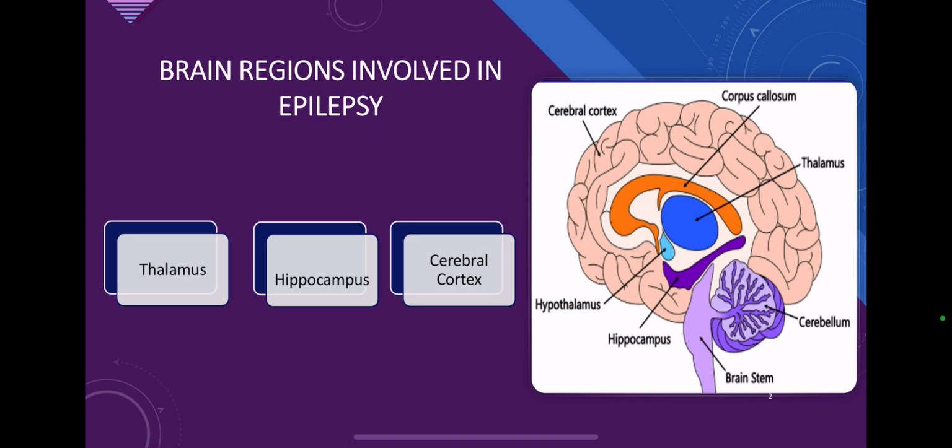Epilepsy often affects key regions like the thalamus, hippocampus, and cerebral cortex. The thalamus acts as the brain's relay center, transmitting signals between different brain regions. The hippocampus is critical for memory formation and spatial navigation, while the cerebral cortex is involved in higher functions like decision-making, sensory processing, and motor control. These regions are key hubs for electrical signaling, and when that signaling becomes unbalanced, seizures form. And that is exactly the definition of a seizure.